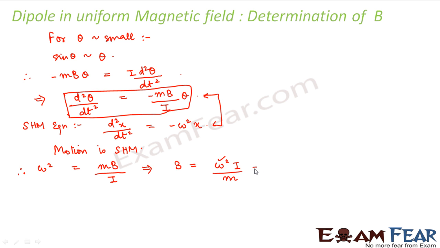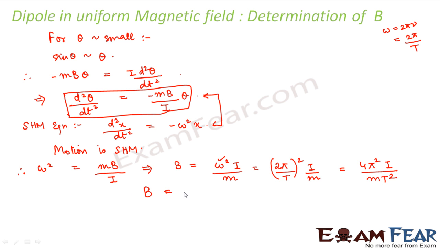Omega is nothing but angular velocity, which can also be written as 2 pi divided by T, because omega can be written as 2 pi nu, and nu is the frequency, which can be written as 1 by T. So this can be written as 2 pi by T whole square into I by m. So this is 4 pi square I divided by m T square. Right? So from this we can write that the magnetic field B is equal to 4 pi square I divided by m T square.